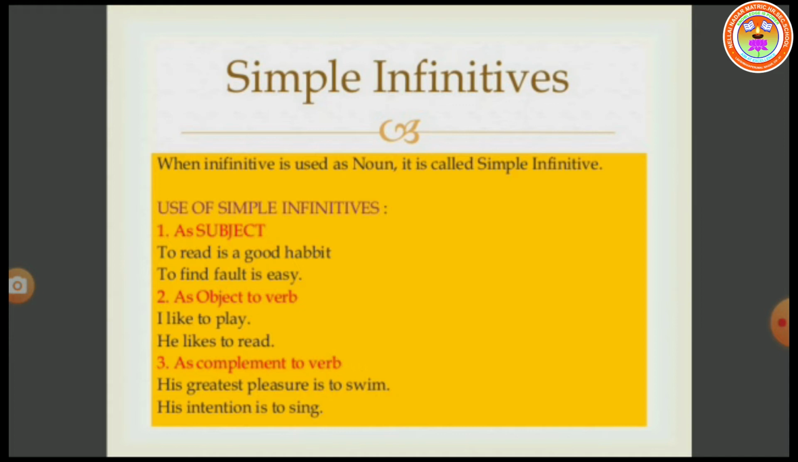Simple infinitives. It is also a type of infinitive. When an infinitive is used as a noun, it is called a simple infinitive. Use of simple infinitives as subject. To read is a good habit. To find fault is easy. So here, to read, to find are used as subject of the sentences. Hence, they are simple infinitives.